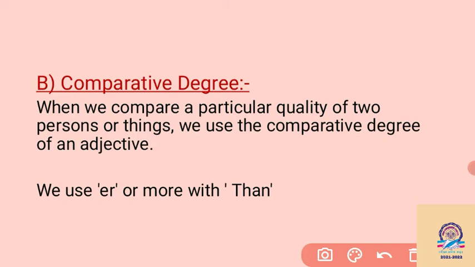How can we show the comparative degree? We need to add er after the adjective. For some adjectives we have to add the word more before the adjective, and then we can frame the comparative degree. Also, than must be there.